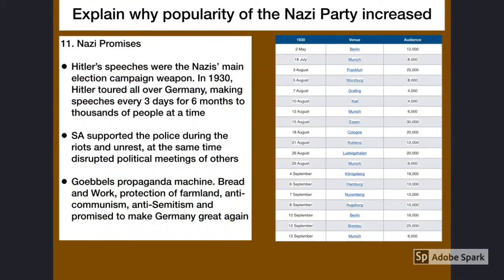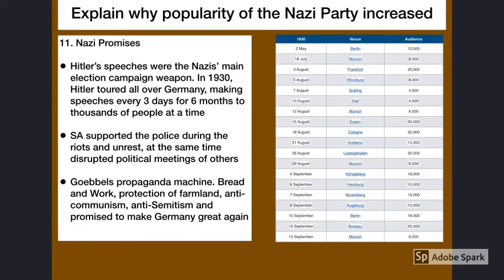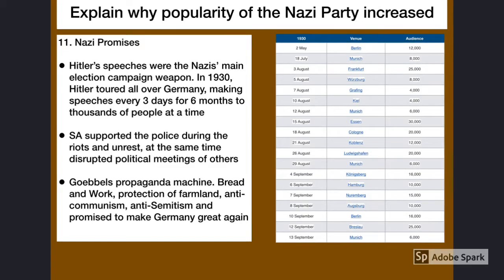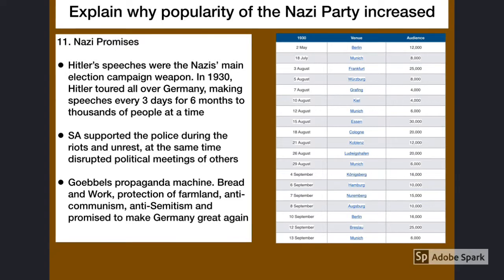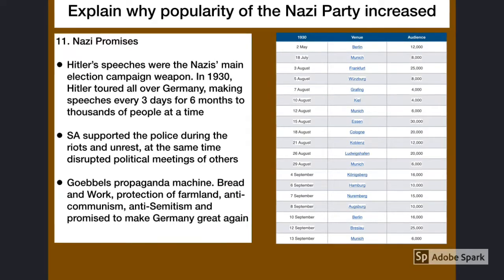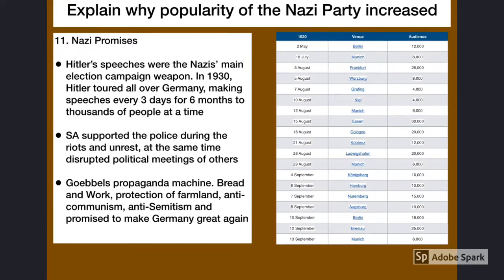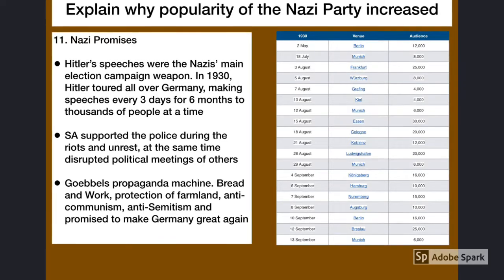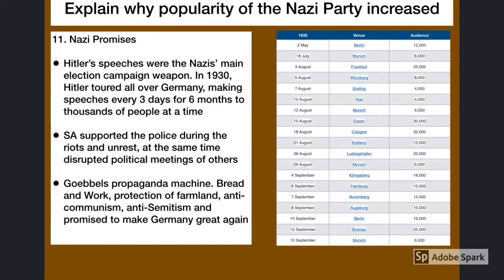Back to the narrative, and we're almost there now. It's 1932. There are 6 million people unemployed, and people's faith in the Weimar is well and truly shaken. The Nazis are in campaign overdrive. Hitler's giving speeches to thousands of people every other day. Goebbels' work and bread posters are tactically positioned all over Germany, outside soup kitchens, outside employment centres, and Hitler has just been narrowly defeated in the presidential elections by Hindenburg.